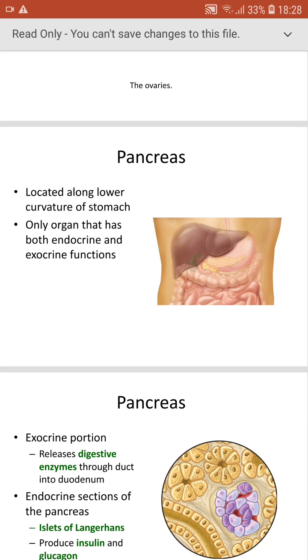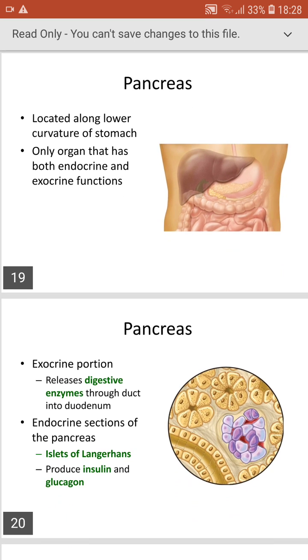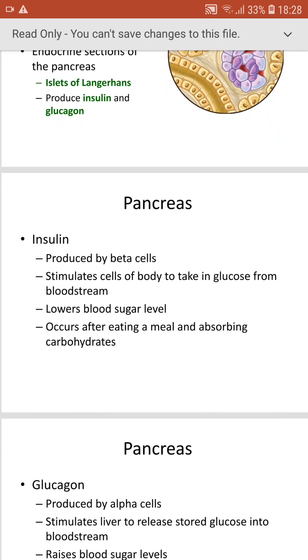So if you see in this picture, you can see the cells are like islands, separate islands. So that's why they named it islets of Langerhans. Langerhans is the scientist's name, and islets means island. So it produces the insulin as well as the glucagon. Insulin is produced by beta cells, and glucagon is produced by alpha cells.